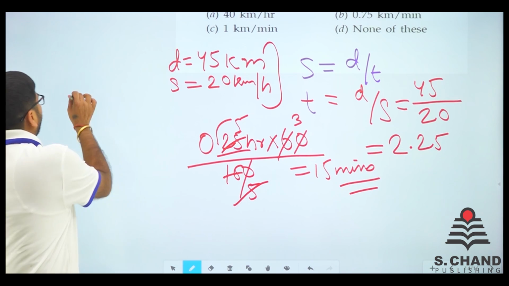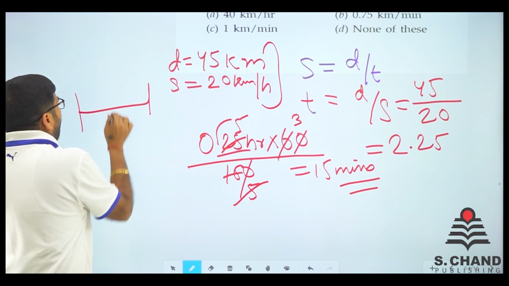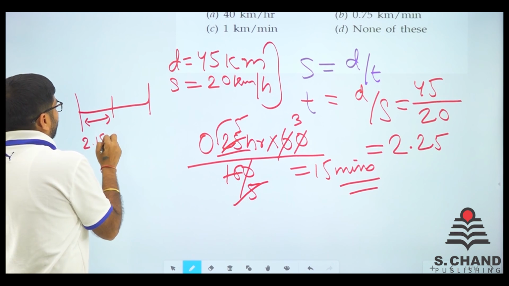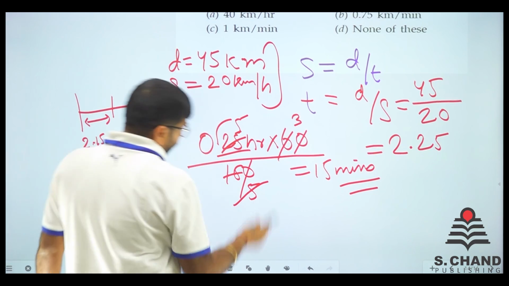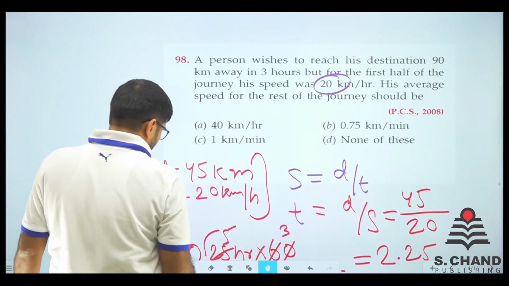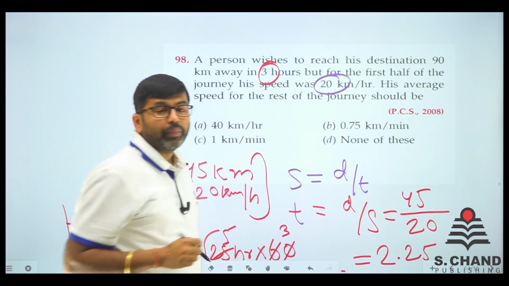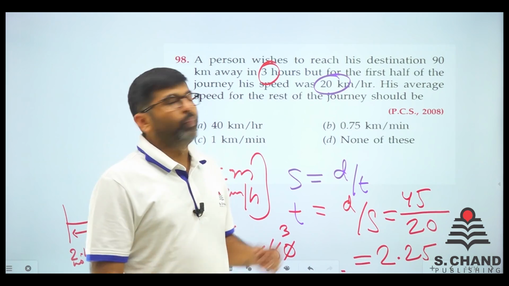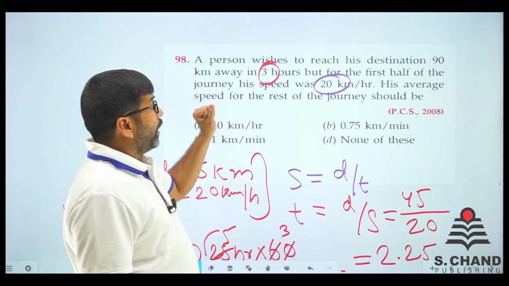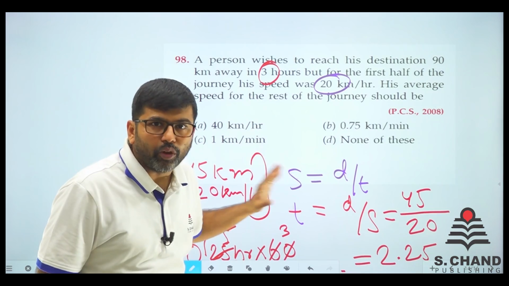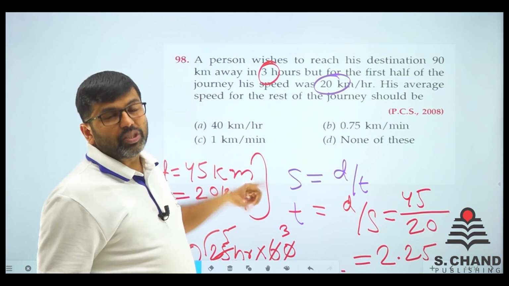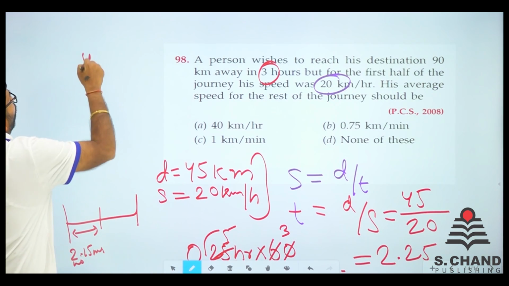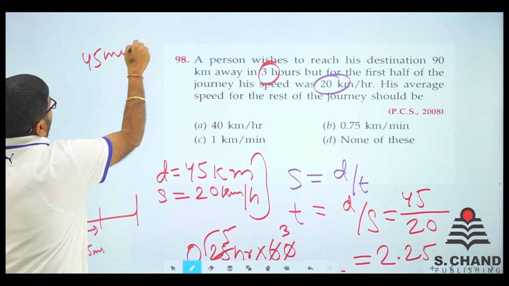So मुझे ये जो half है इसके अंदर 2 hours and 15 minutes लग गया, right? Now मेरे को ये टोटल करना कितने में था? I had to do it in 3 hours. 3 hours में करना था, 2.25 घंटा तो एक ही जगह लग गया. Now what to do? Now what we can do is remaining 45 kilometers in that time. What is the time given? So time is, we have 45 minutes.